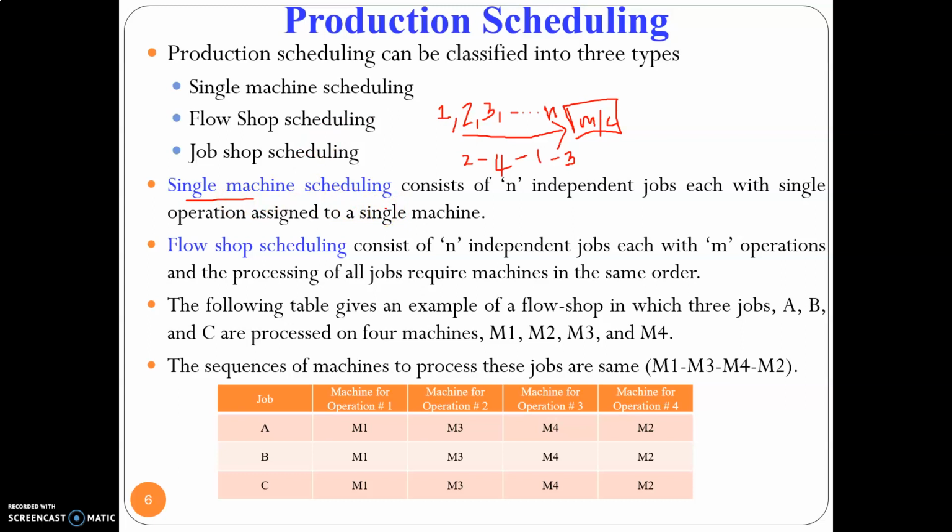So as of now, just remember, in single machine scheduling, we'll be having only one machine and there will be n jobs waiting in the queue, and we have to determine in what order the jobs have to be fed into the machine such that a certain performance measure is maximized.